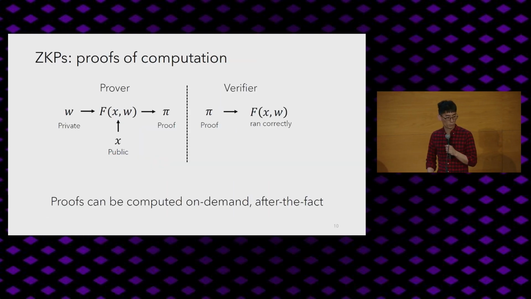Also, very boring for this particular audience, but I just want to be a little bit concrete about what's going on here, since I'll use this notation later. The prover takes in some private inputs W and some public inputs X and produces a proof. This proof can then be validated by any verifier after the fact. And what's also really useful is that these proofs can be computed after the computation is done, which again is very important for certain kinds of applications I'll describe later.